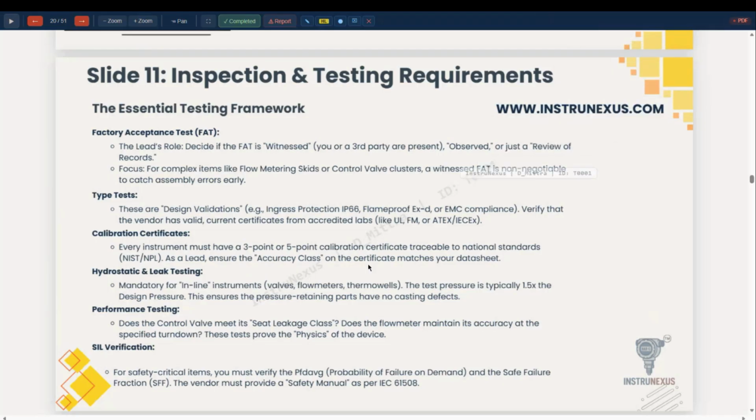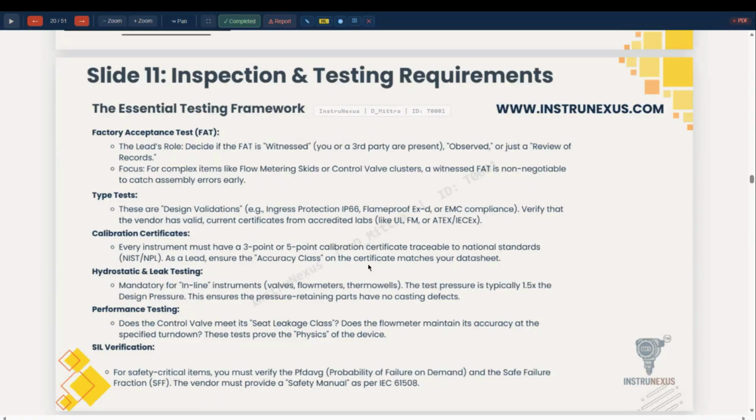They are to be type tested and a test certificate provided. Calibration certificate is a requirement. Hydrostatic and leak testing must be done, hydrostatic test at 1.5 times the design pressure. Performance testing, the seat leakage or fugitive emission, and all these things can be tested on the physical device on the test bench.